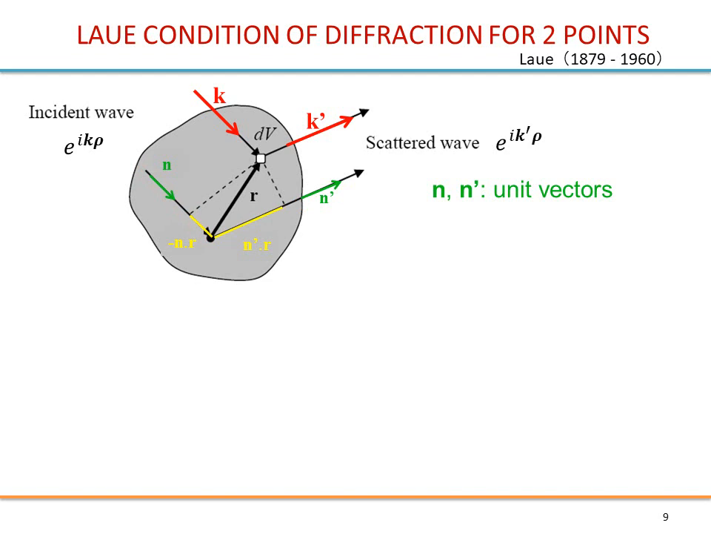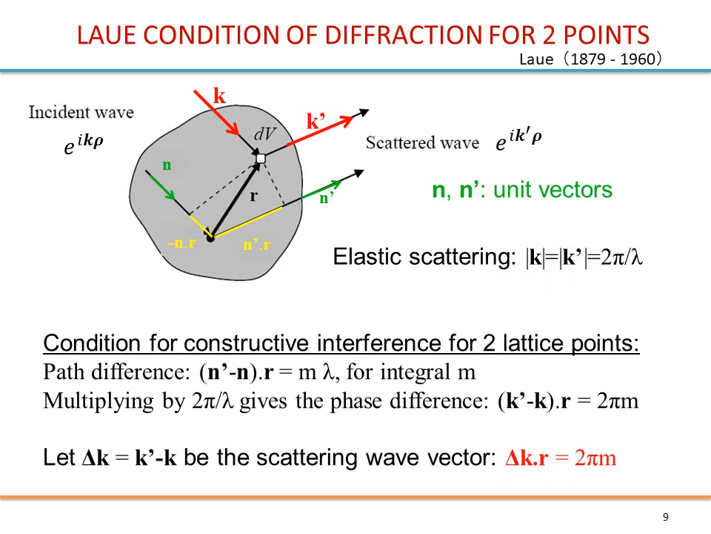To find out the condition for constructive interference, you just need to look at the difference in optical path, and it is that length in yellow here. These lengths are n prime scalar r in this case, and minus n scalar r, minus because we want to keep this length positive. Another thing is that we have k equal k prime because we have elastic scattering. So this is the condition for constructive interference for the 2 points.